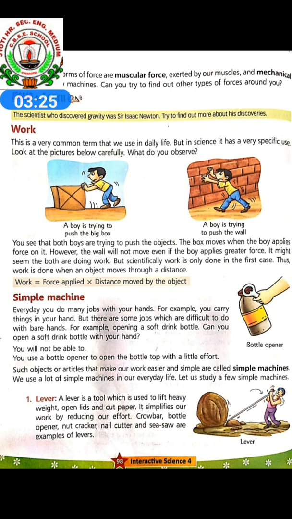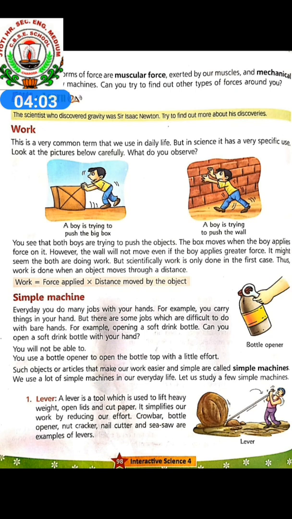You see a bottle opener to open the bottle top with a little effort. So we are using a bottle opener to open the bottle. Some objects or articles that make our work easier and simple are called simple machines. So these are all small machines that make our work easier to do. So this is called a simple machine. Which one is a simple machine? Bottle opener. Such objects or articles that make our work easier and simple are called simple machines.